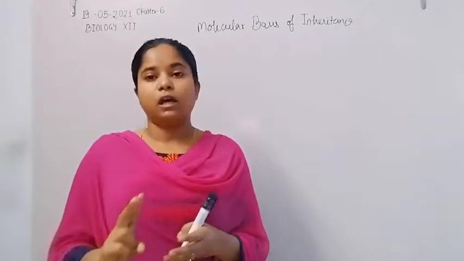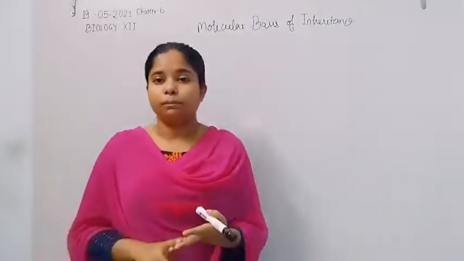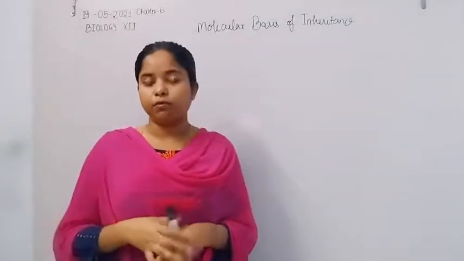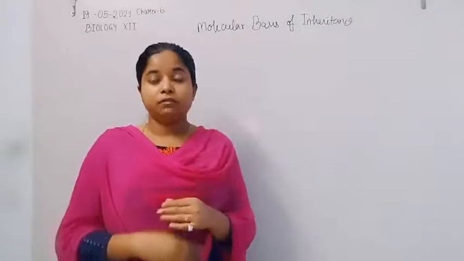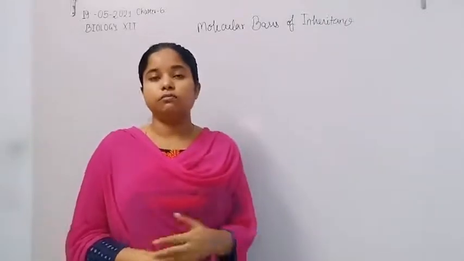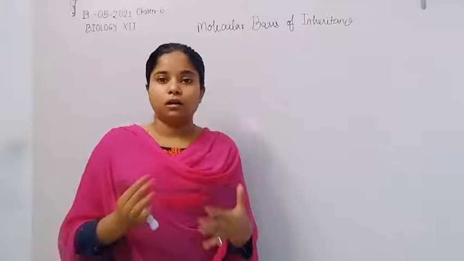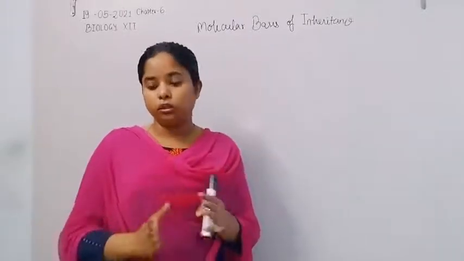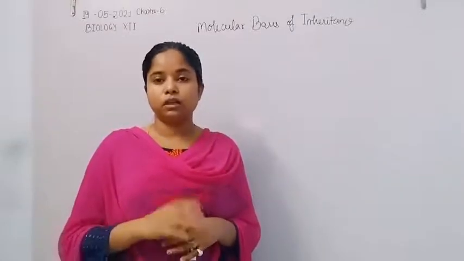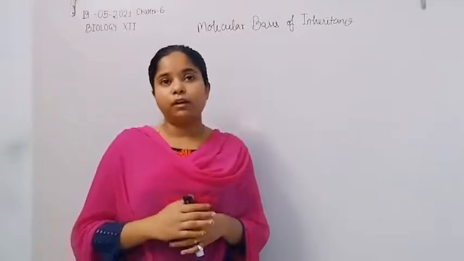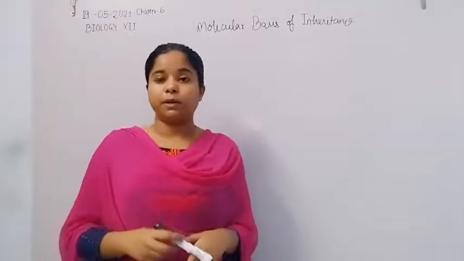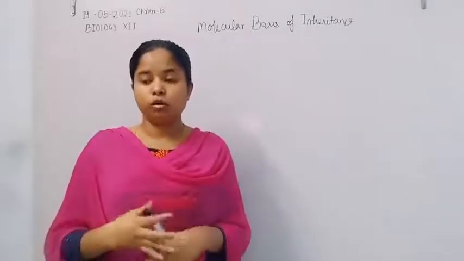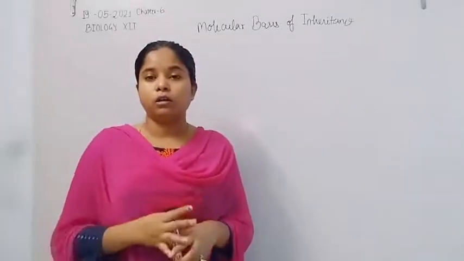According to him, the R type of bacteria, or Streptococci, are able to transform into the S type of bacteria, but what was actually the reason behind the transformation? He did not give the reason behind this conversion. Now the biochemical characterization of Griffith's transforming principle was done by three scientists: Oswald Avery, MacLeod, and McCarty.